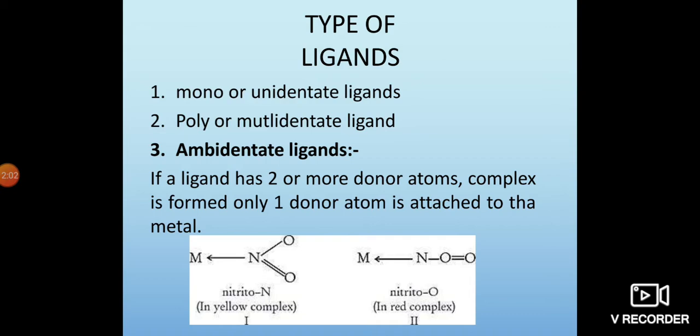Ambidentate ligands means if a ligand has 2 or more donor atoms, when the complex is formed, only one donor atom is attached to a metal. Here nitrogen gives electrons to the metal ion to form a dative bond. Here in nitrito there is a difference, whereas here nitrogen gives to the metal ion, so this is the ambidentate ligand.